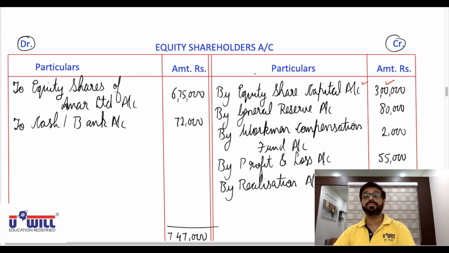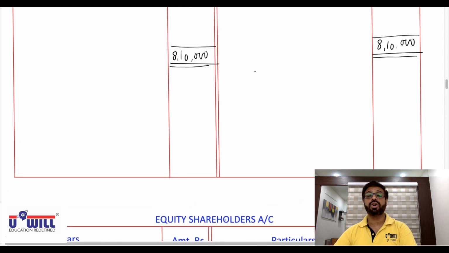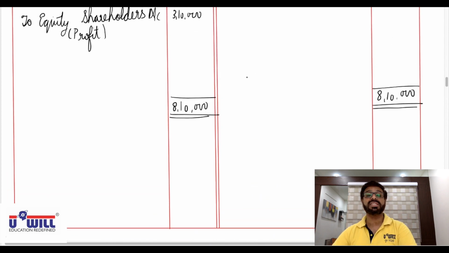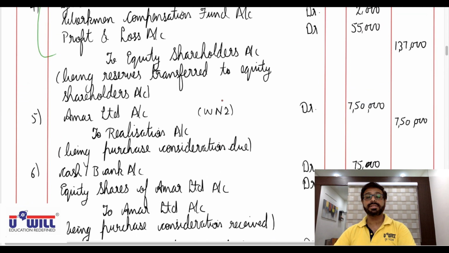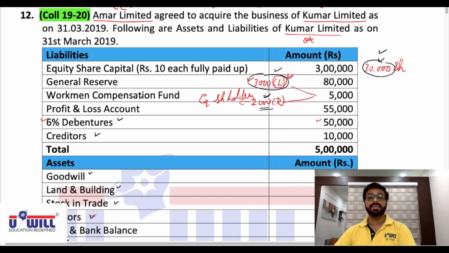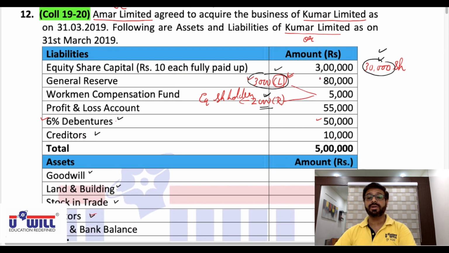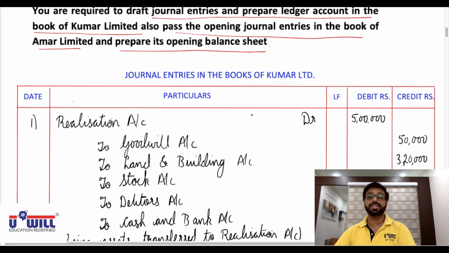Now, preference share capital we don't have. So the next entry should be directly of reserves and surplus. All of you try the entry and posting of reserves and surplus on your own, then you play the video and verify you got it correct or not. See, reserves and surplus means general reserve account debit 80,000. In the workmen's compensation fund, only 2,000 is in the nature of reserves. So workmen compensation fund debit 2,000. Profit and loss account debit 55,000, to equity shareholders account.